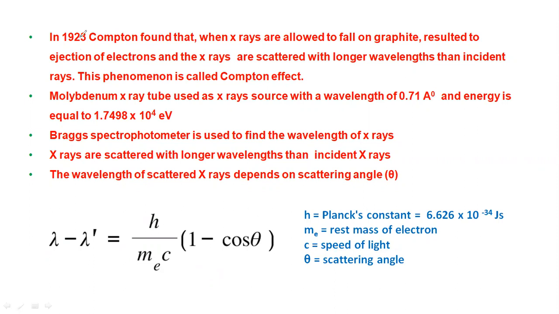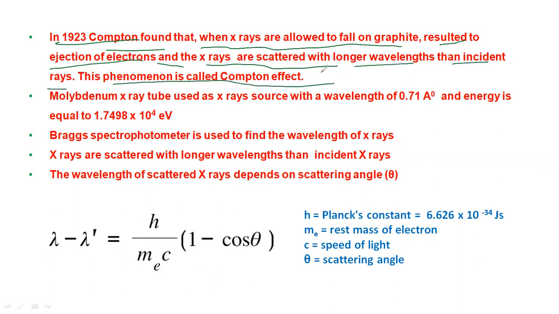So particularly in 1923, Compton found that when X-rays are allowed to fall on graphite, it resulted in the ejection of electrons, and the X-rays are scattered with longer wavelengths than the incident rays. So this phenomenon is called the Compton effect.